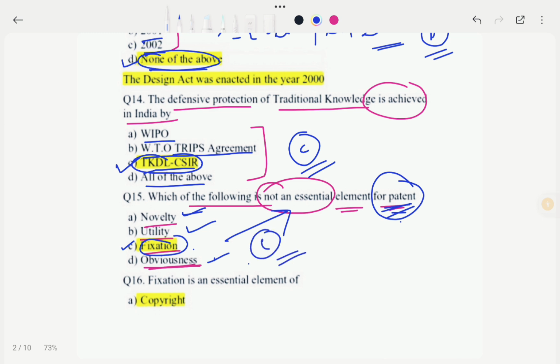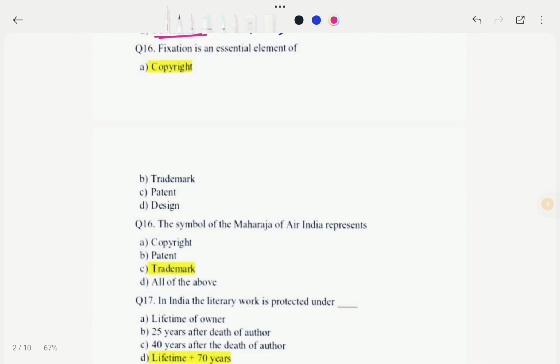Okay, so now we move to next question. So the next question is, fixation is an essential element of which of the following. Let's see the options. Options are copyright, option B trademark, option C patent, option D design. So in this case our correct option would be option A, that means copyright.